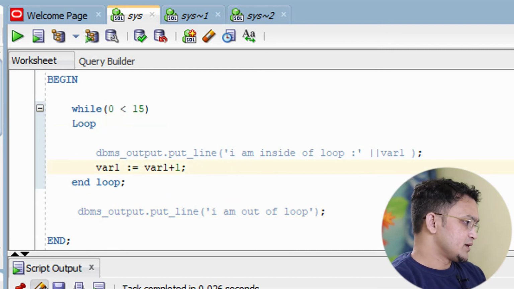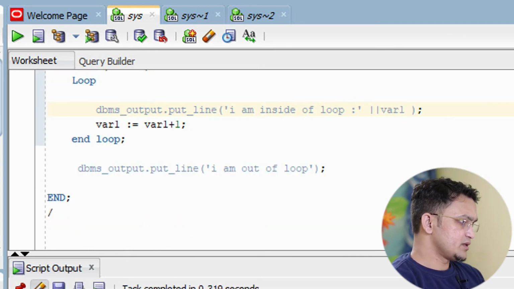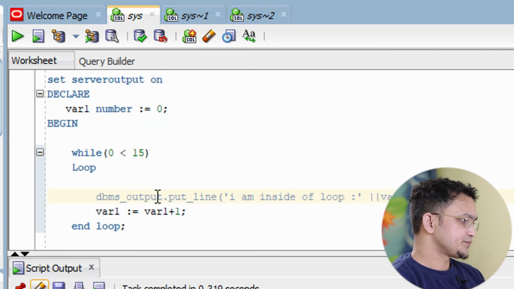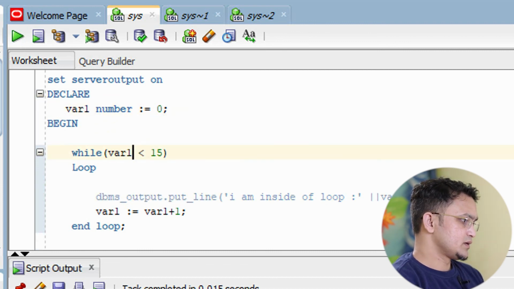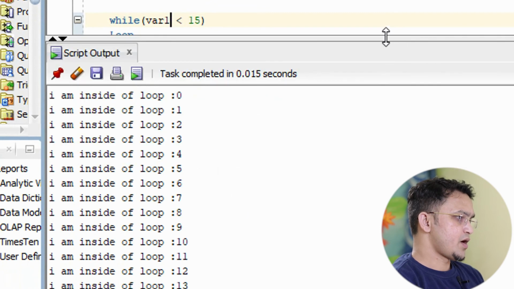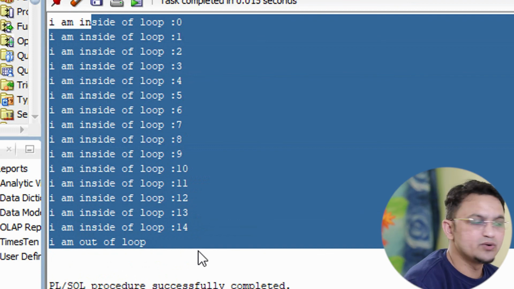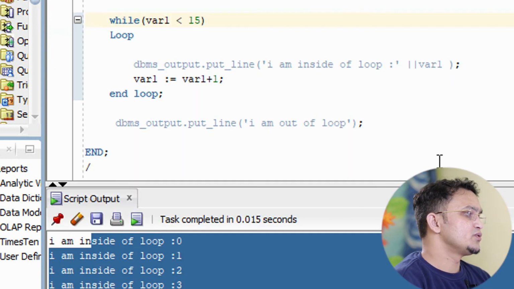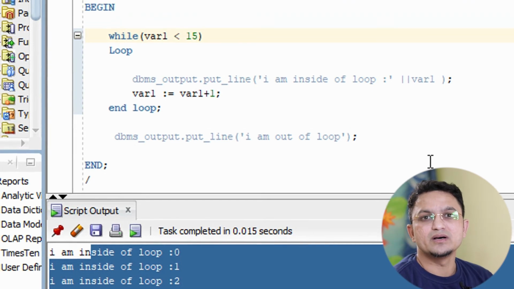So let me clear this one and run it. Again I have made a mistake over here, I have to write something like this. So you can see over here, this is how the while loop works. The utility of the while loop, for loop, basic loop and all that we are going to see more in the upcoming videos, and you will get confidence on loops.